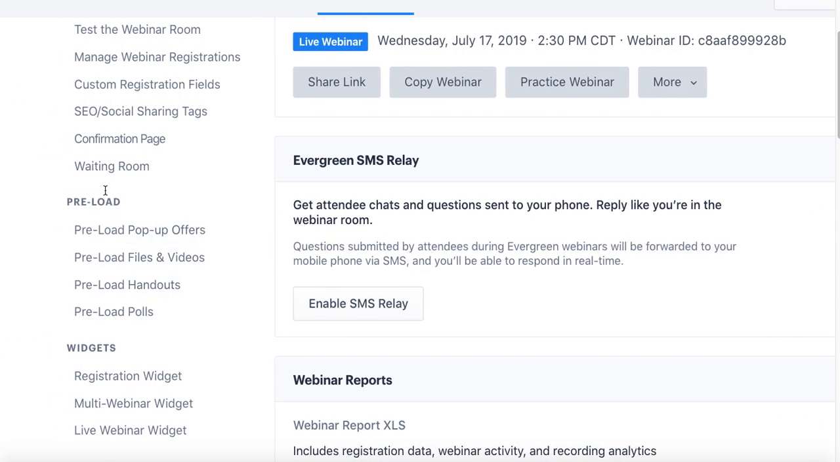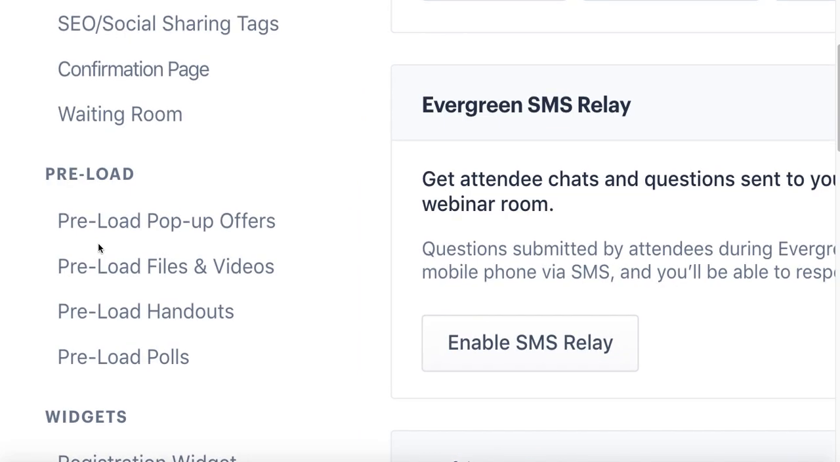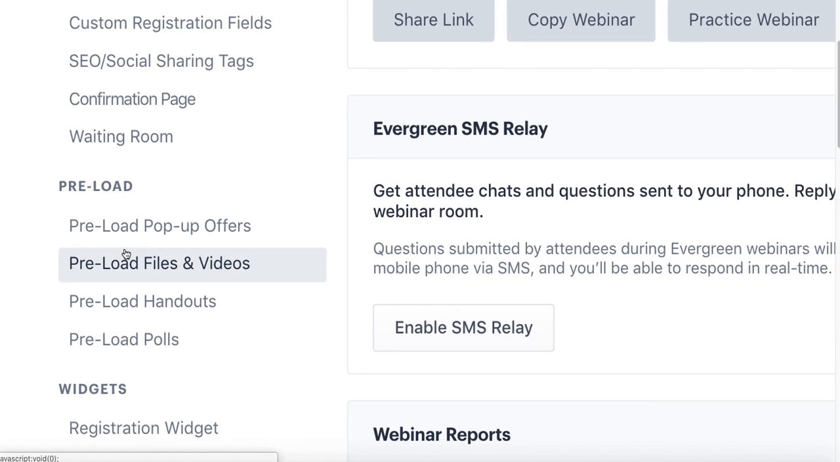And as mentioned, the last thing that I want to cover on this page is preloading. Preloading is quite simply just the ability to pre-upload content that you plan to share manually during your live webinar, so it's ready and waiting for you when you enter the webinar. You can import things like slide decks, videos, so YouTube or MP4 files, handouts, anything you want to make available for download in your live webinar, and also polls and pop-ups. And all of these can be pre-uploaded again, so they're ready and waiting for you.